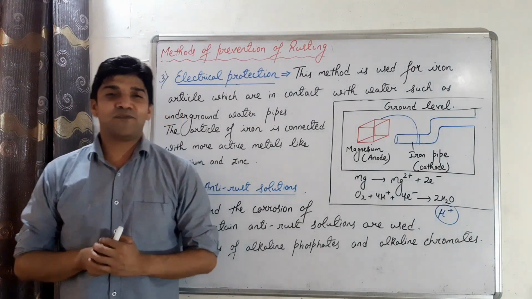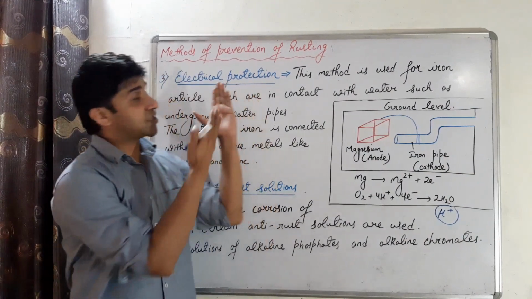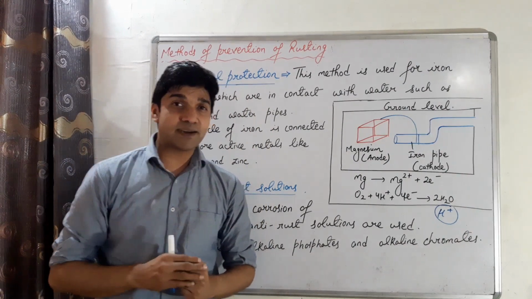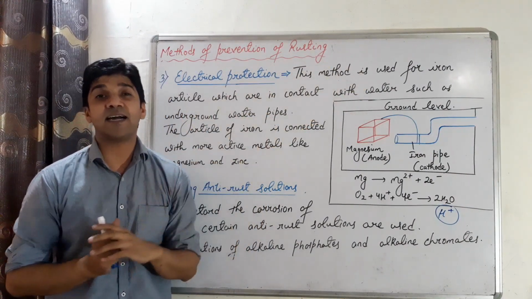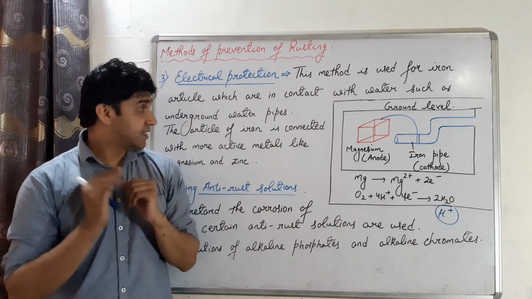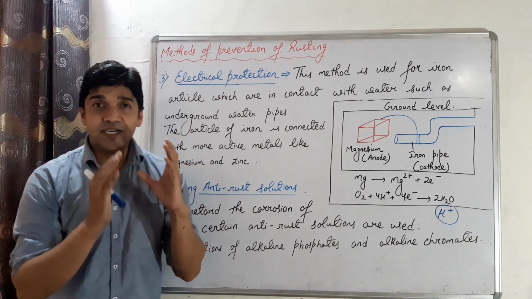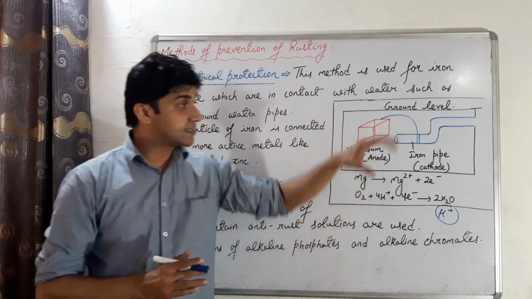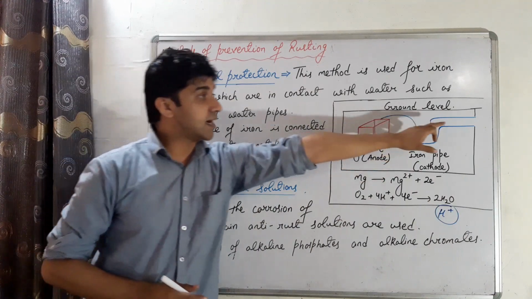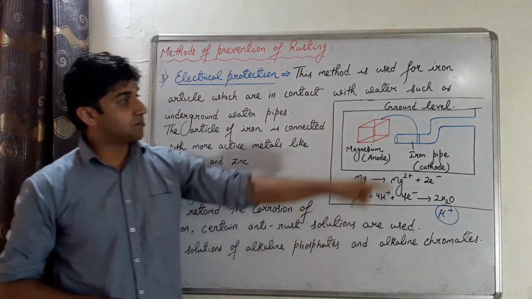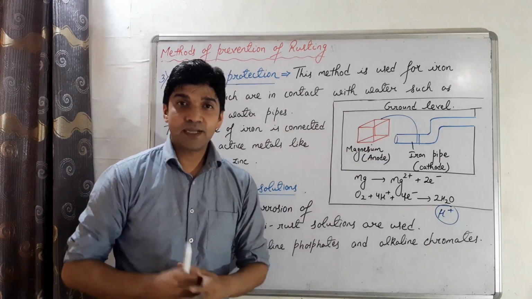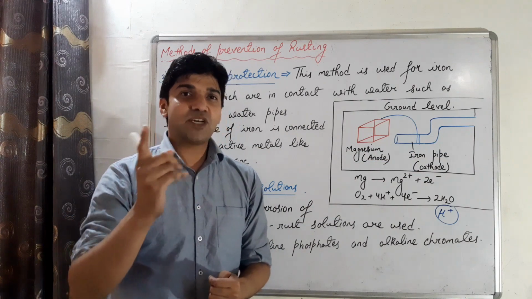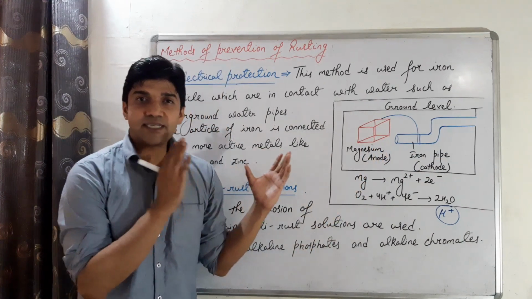Now the third method for the prevention of rusting of iron is electrical protection. This method is used for those iron articles which are in contact with water, such as underground water pipes. In this case, the articles of iron are connected with more reactive metals, such as magnesium or zinc. As in the diagram shown here, the underground water pipe is connected with the more reactive metal magnesium.